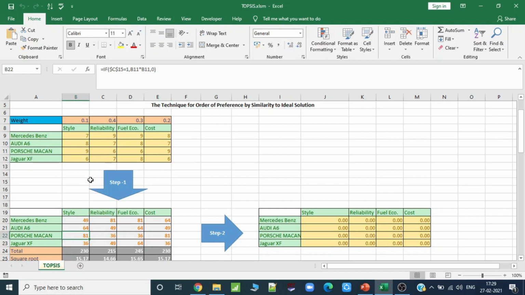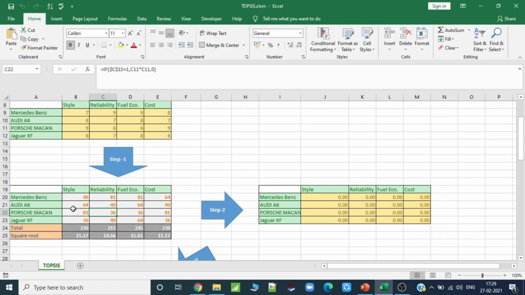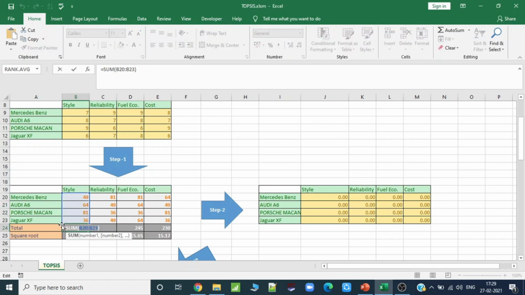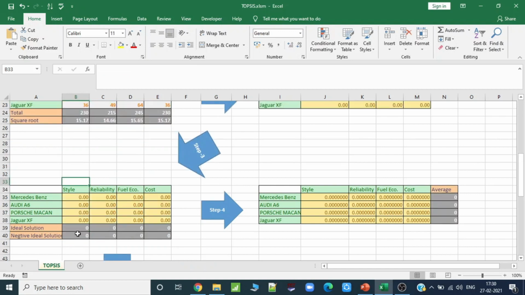After the squaring, you can see the formula B11 into B11, which is the square actually. Or here again we can see C11, that is 6 into 6 is 36. Then we will take the total of all these values, like the total of style, which is actually 230, or you can see the sum of 49 to 36. After the sum, we take the sum for all the criteria that we have chosen: style, reliability, fuel economics, cost, and then we will take the square root. The square root formula in Excel is like this: SQRT of B24, that is 230.